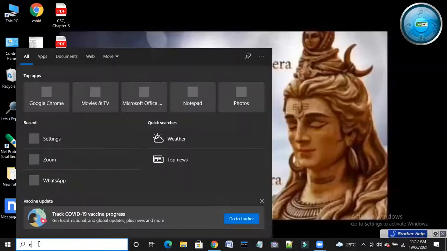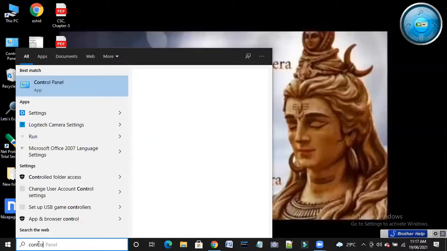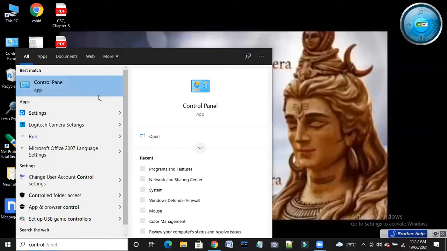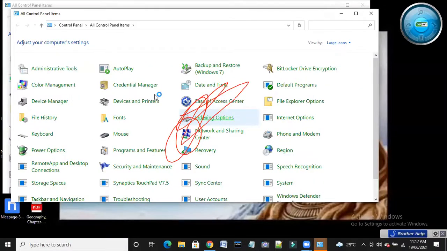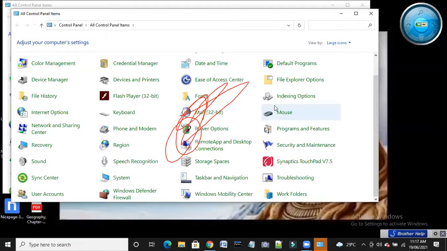Go to the control panel. What is control panel? Control panel controls all the functions of the computer. You can see all of it here.